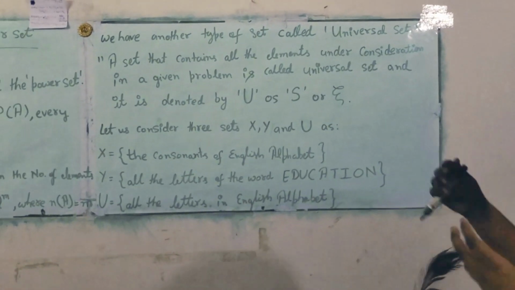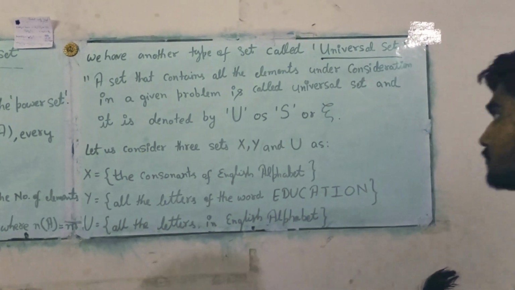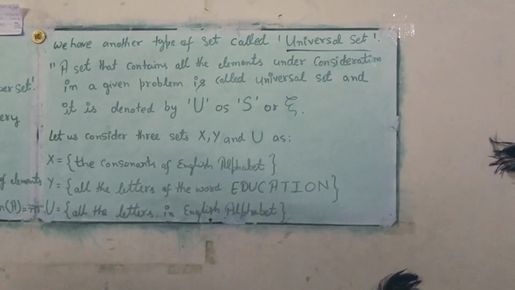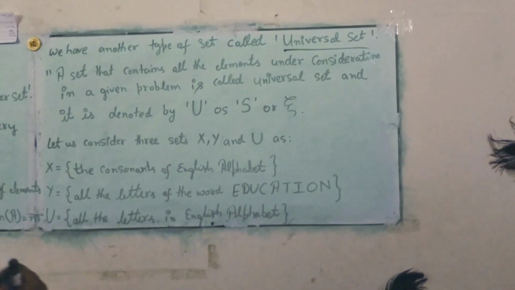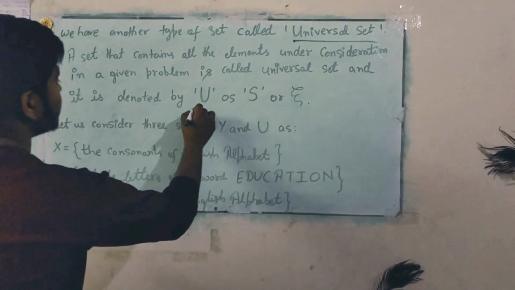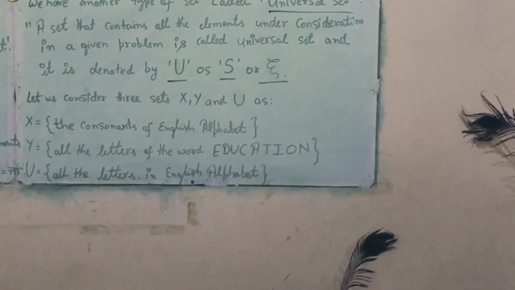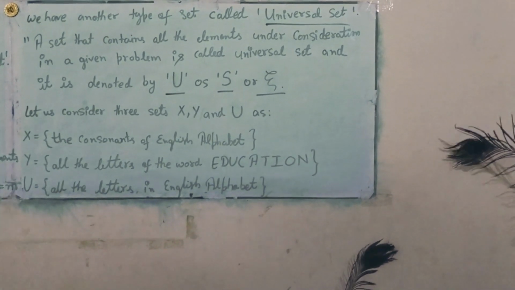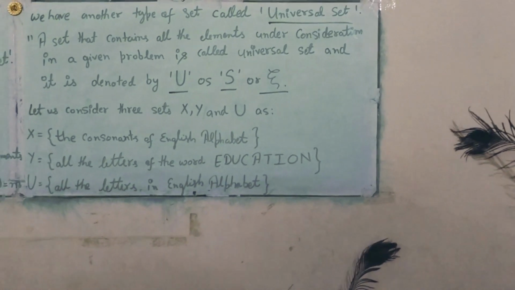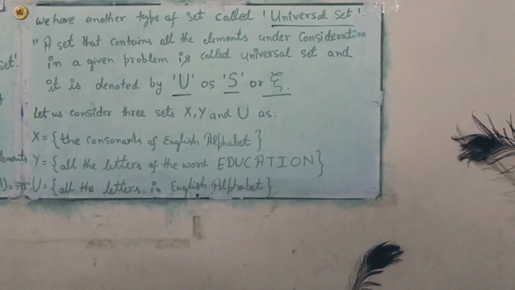Now another type of set called universal set. A set that contains all the elements under consideration in a given problem is called a universal set, and it is denoted by capital U, capital S, or this symbol. Let us consider three sets X, Y, and set U. As we see, set X contains all the consonants of the English alphabet.